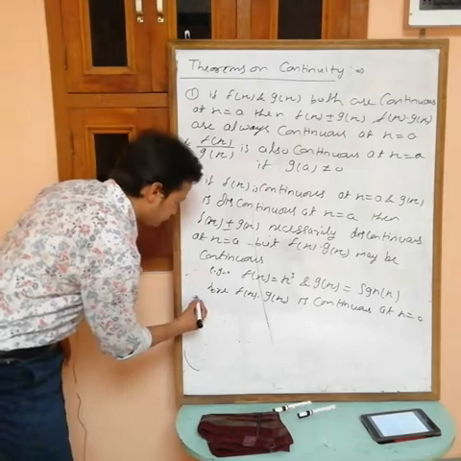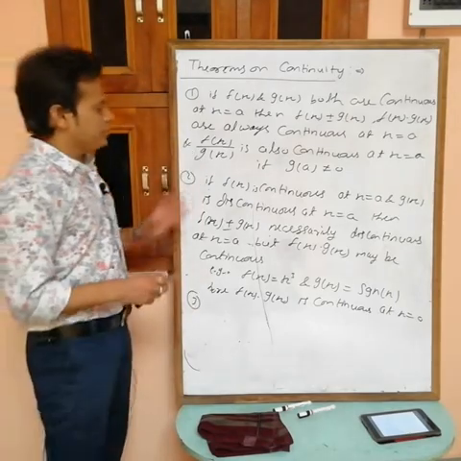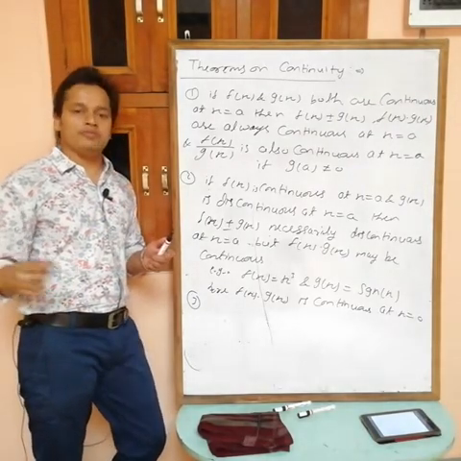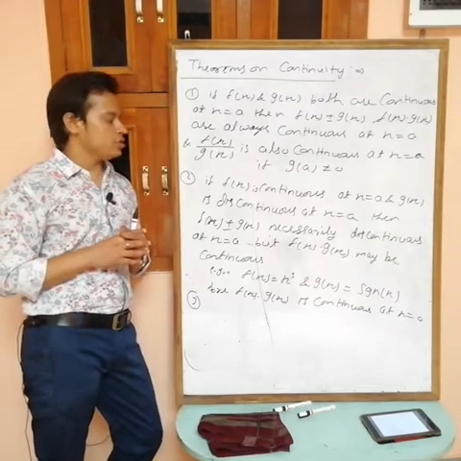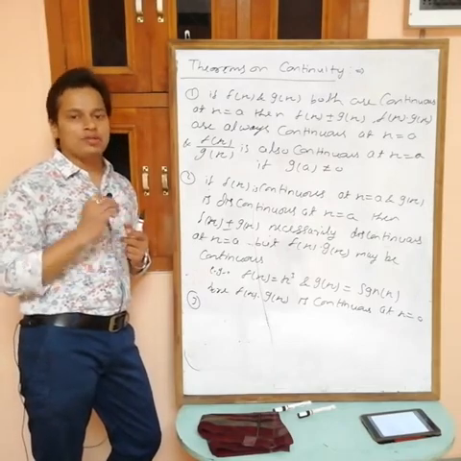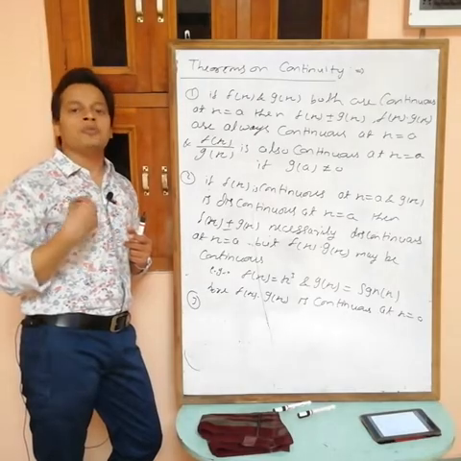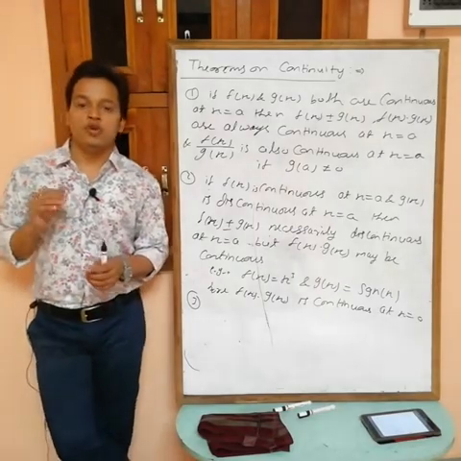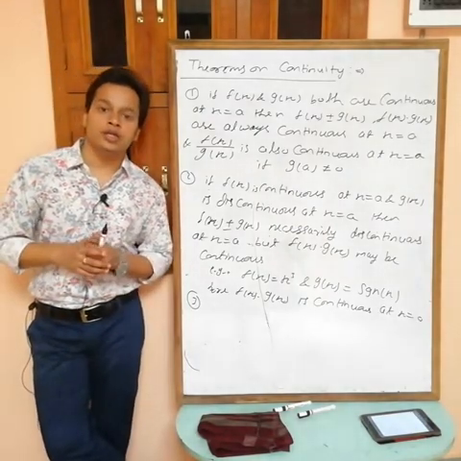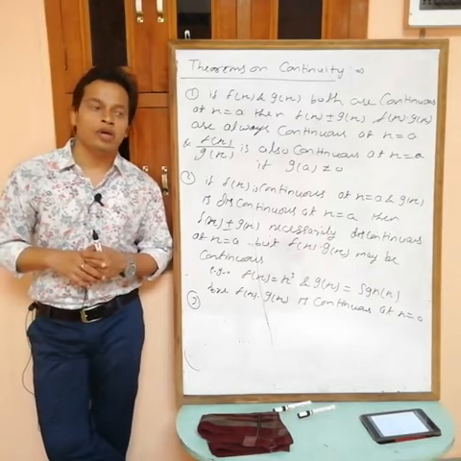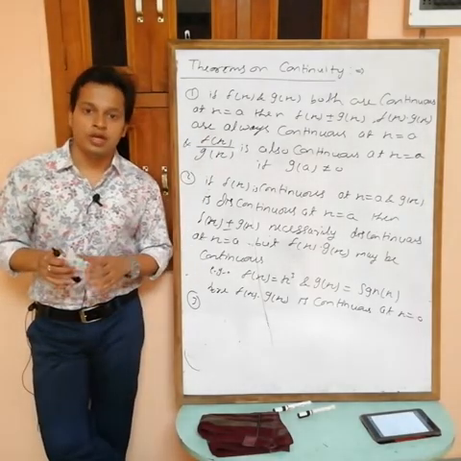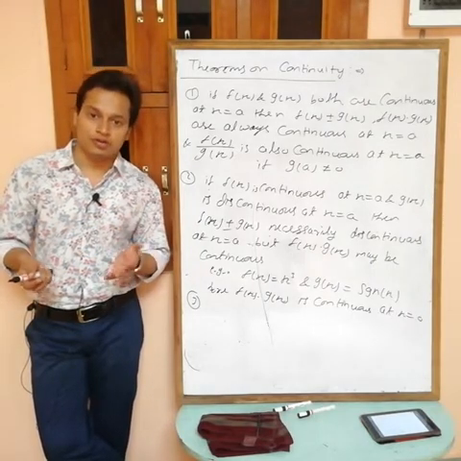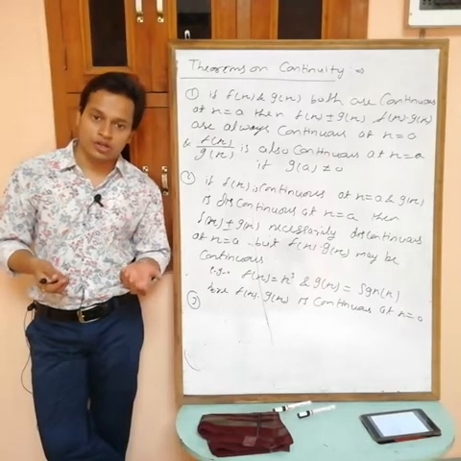Third point. In these two points what we are getting: if both are continuous then sum, difference, product and division, all these 4 are continuous. If one continuous, one discontinuous, then sum and difference necessarily discontinuous. For product and division we can't say anything. If both are discontinuous, then you can't say anything about any of these 4. These 4 may be continuous or may not be.